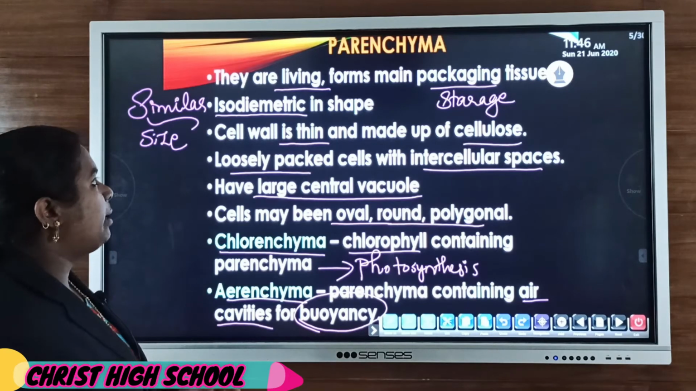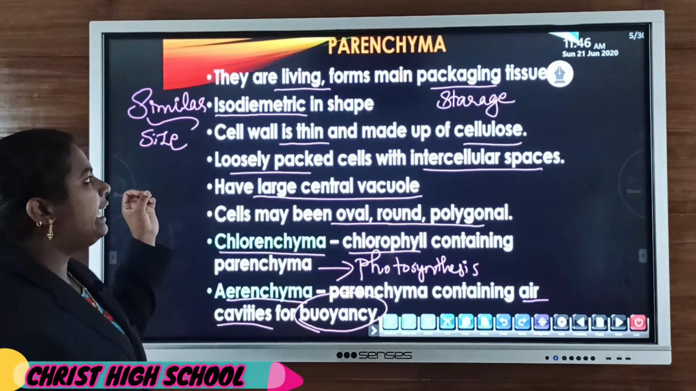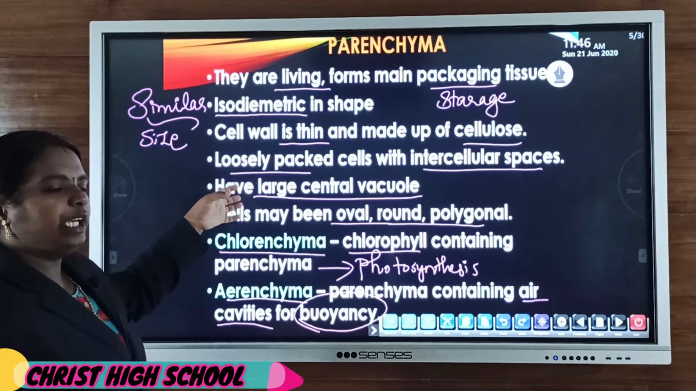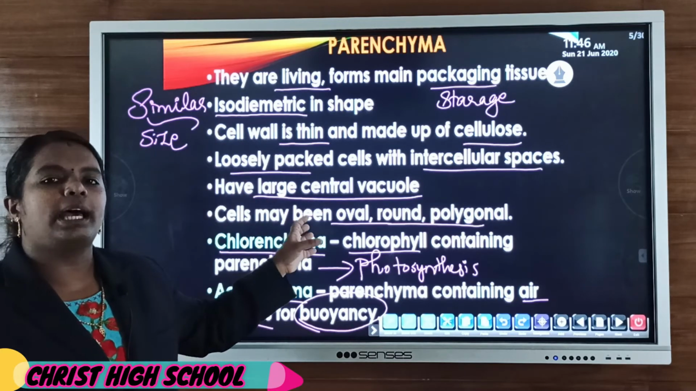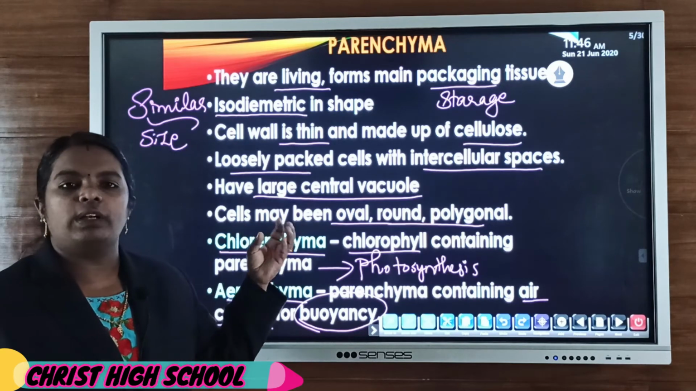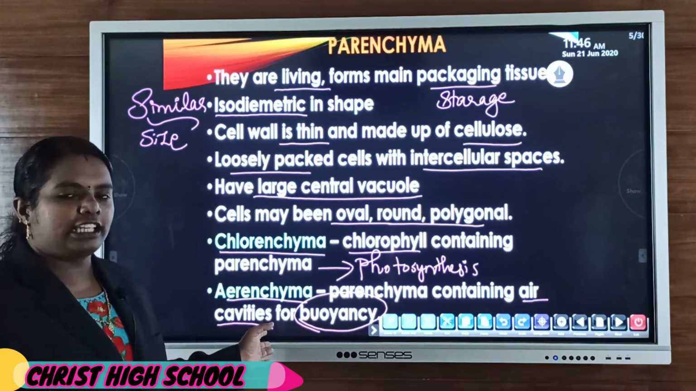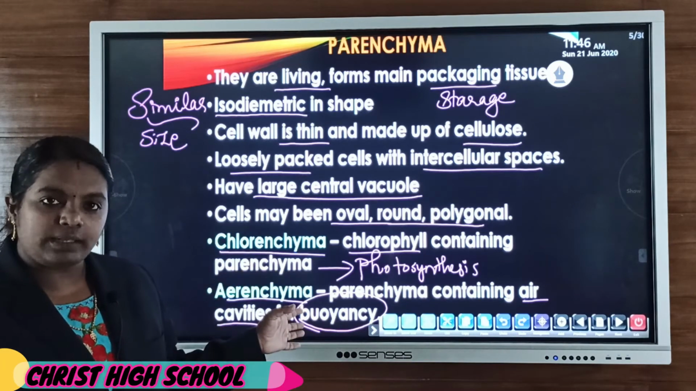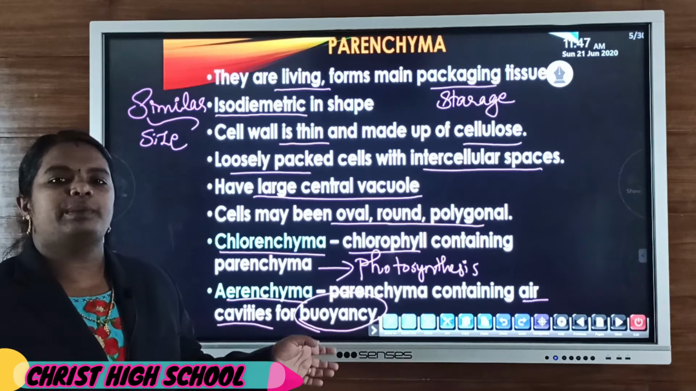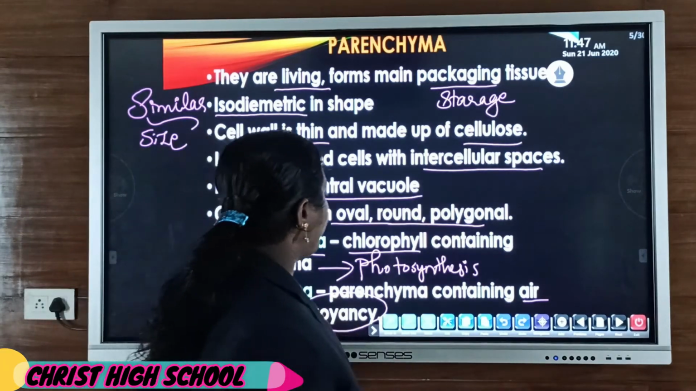Clear? So parenchyma cells are living cells and the main function is packaging as well as storage tissue. They are isodiametric, with similar structure. The cell wall is made up of cellulose and cells are loosely packed, so intercellular space is present between the cells. The shape may be oval, round or polygonal. And the specialized cells are chlorenchyma and aerenchyma. Chlorenchyma has chlorophyll and helps in photosynthesis. If air cavity or air space is present, then they are termed aerenchyma, and the main function is to provide buoyancy.